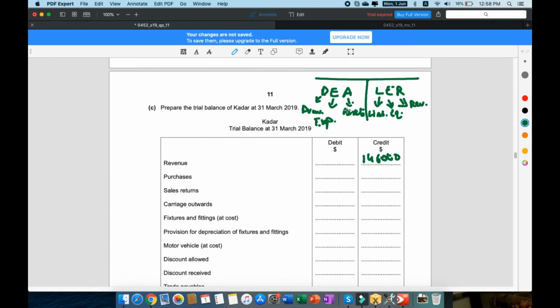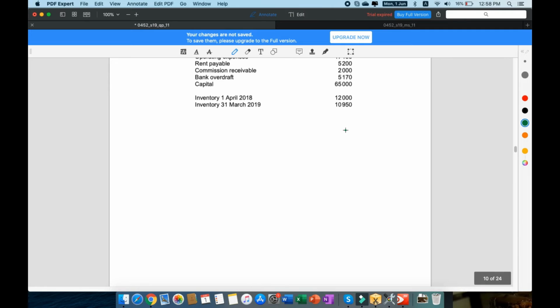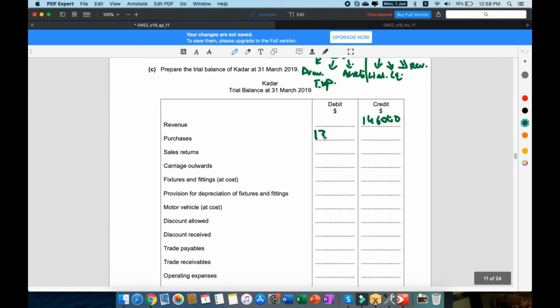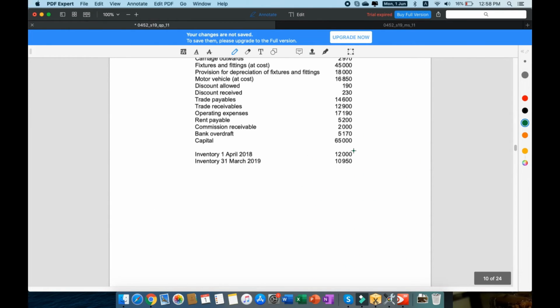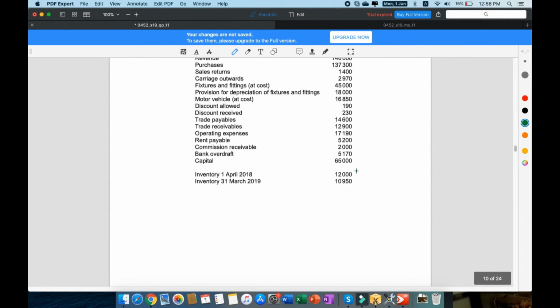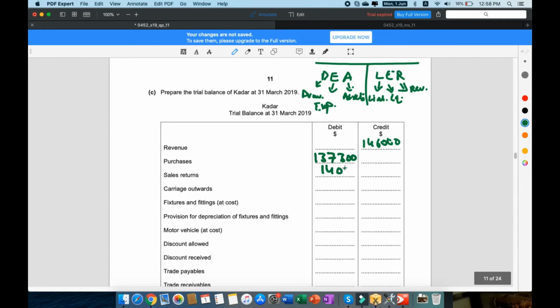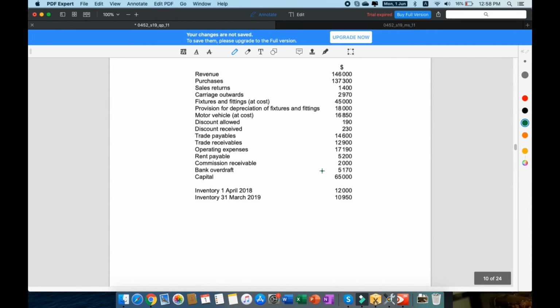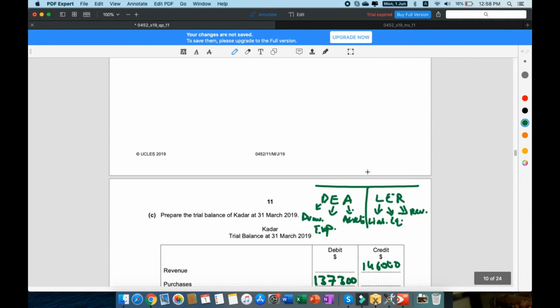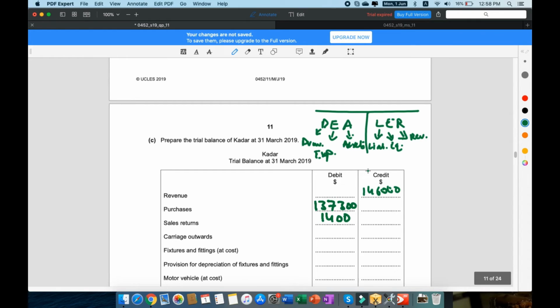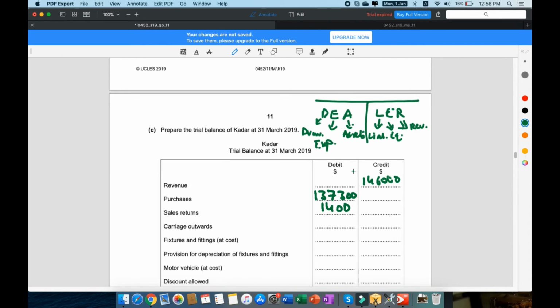And the purchases, we can see right here, purchases are expenses, so that is going to be a debit by 137,300. Sales returns, that is actually a debit as well, because it counts against the sales. Sales returns is an expense, that's a debit. Carriage outwards, 2970. Carriage outwards is basically an expense, right? So if it's an expense, that is going to be a debit.